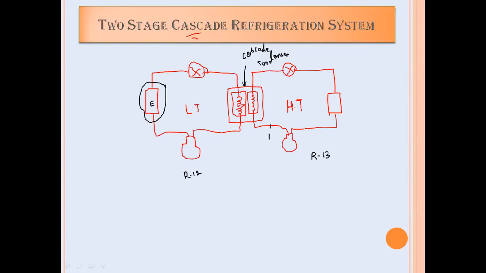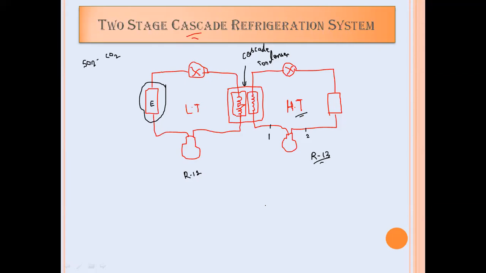The 1 to 2 process takes place inside the compressor, so that is the isentropic compression. The process occurring inside the high temperature cycle can use a refrigerant pair, or another pair, sulfur dioxide and carbon dioxide, SO2 and CO2. CO2 will be used in the high temperature region, and SO2 in the low temperature region.